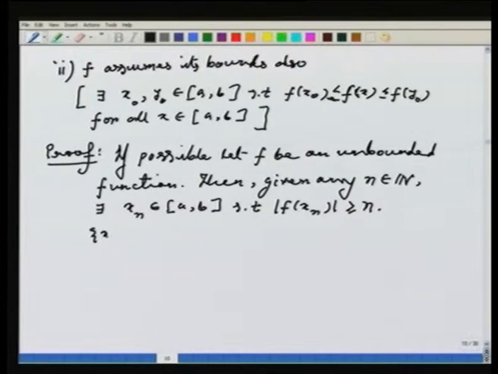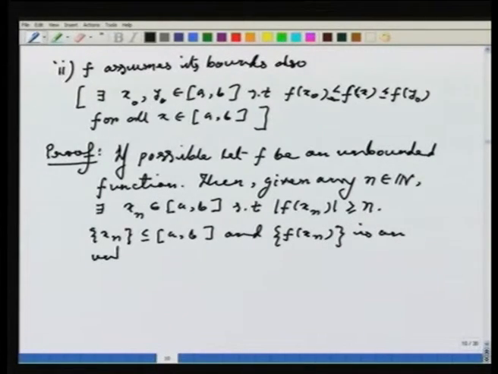So, first consider this sequence xn. This is contained in a b, and the sequence f xn is an unbounded sequence. Fine.